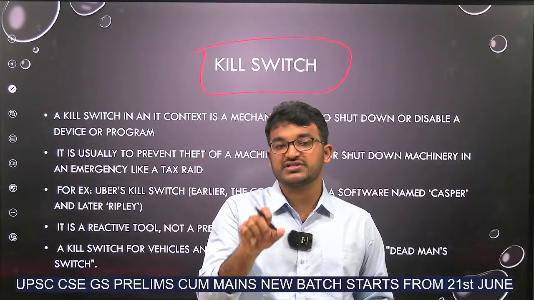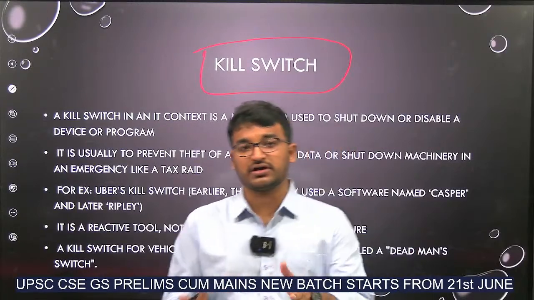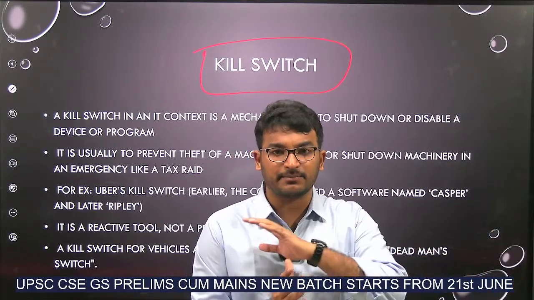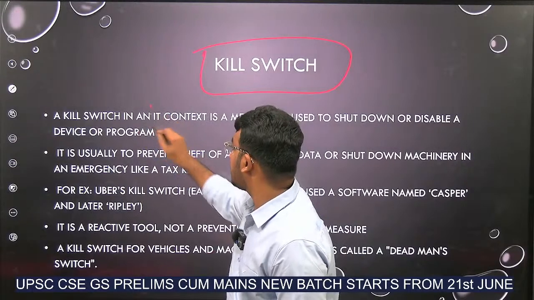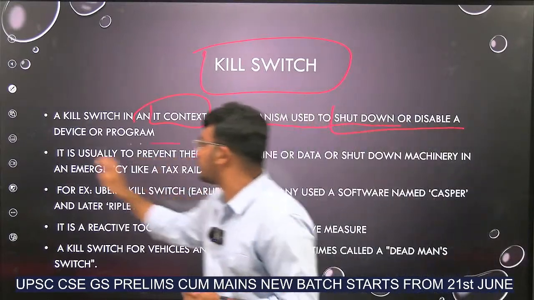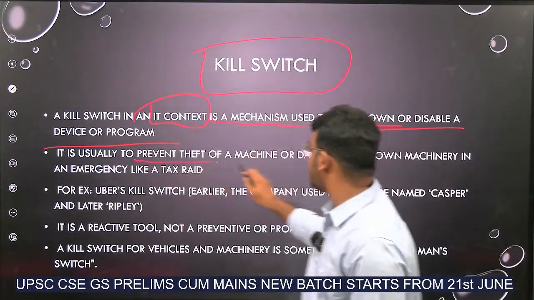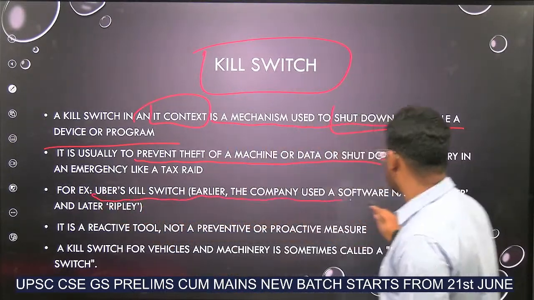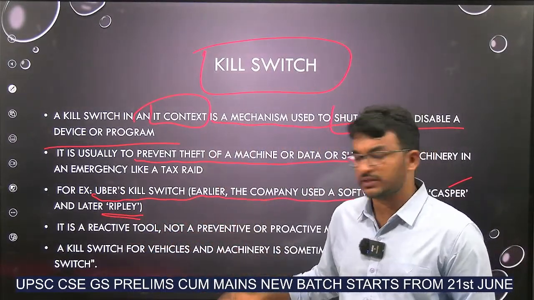Recently Uber has used this kill switch to remove its complete data. Okay. To get away from tax agencies and all, since it had done something wrong, it had completely removed the data using this application called kill switch. In an information technology context, it is a mechanized mechanism used to shut down or disable a device or a program. Once kill switch is used, we cannot access the data or program again. Usually it is used to prevent theft of a machine or data and all. As I already told you, Uber's kill switch: earlier the company used a software named Casper and later Replay. These are kill switch application names. Okay.